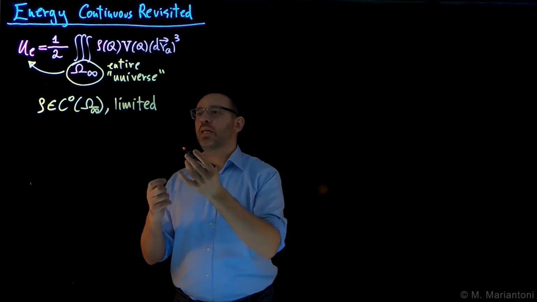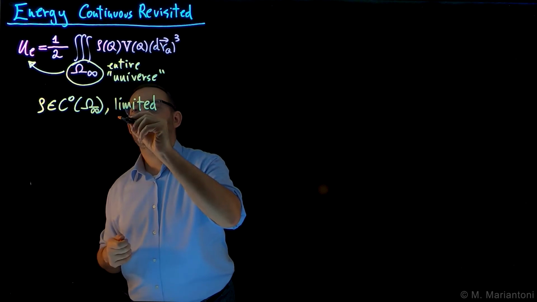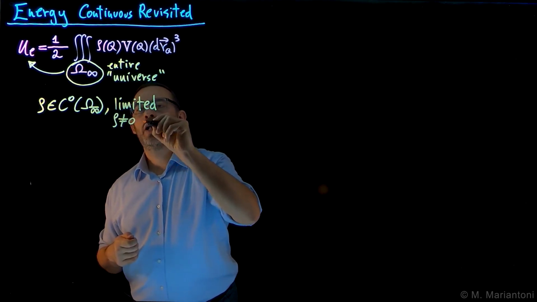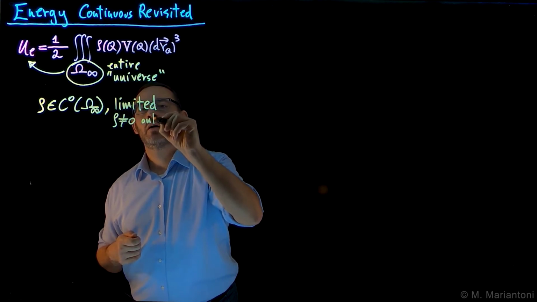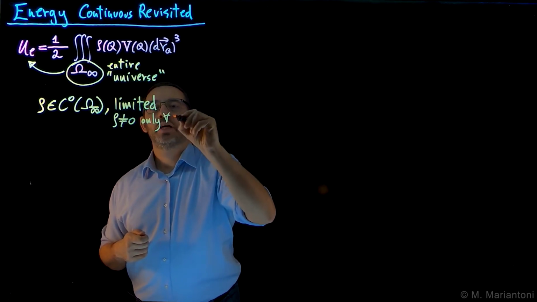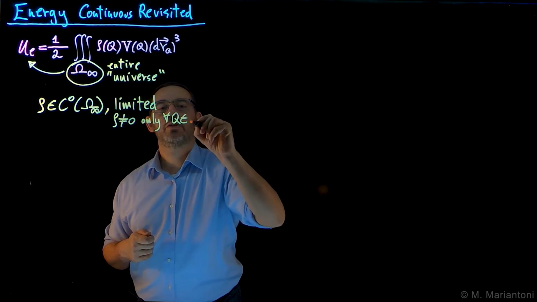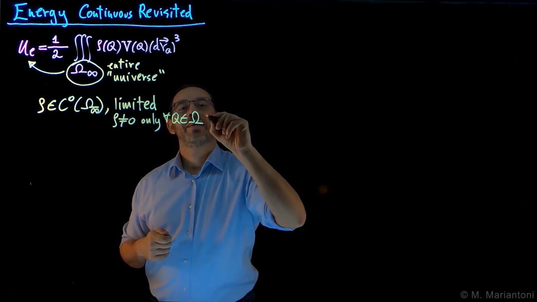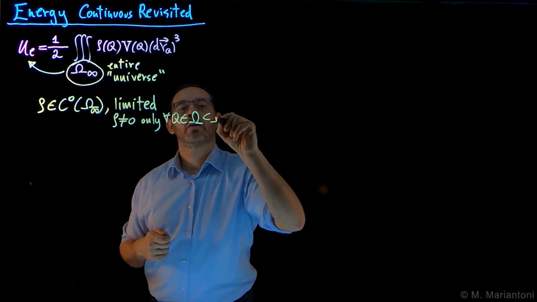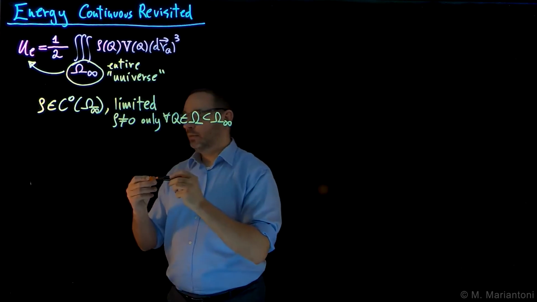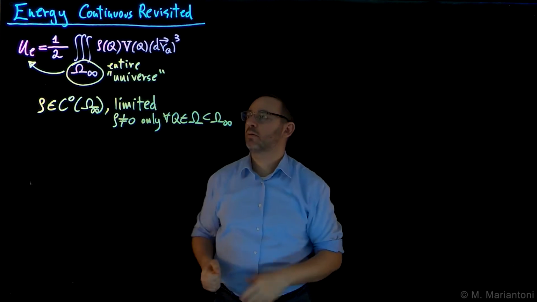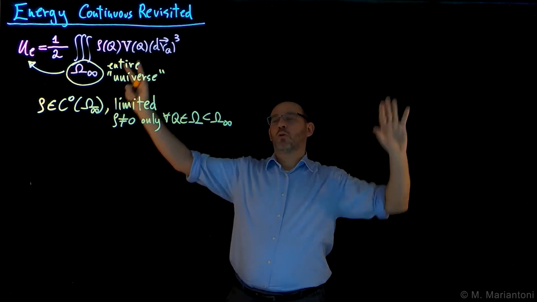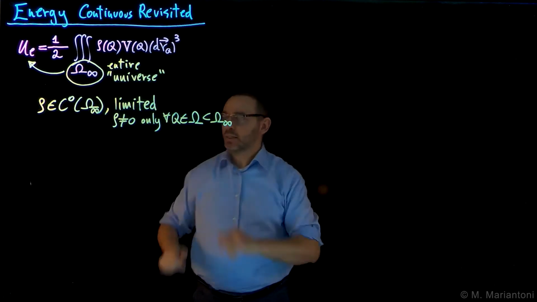That is, rho is different than 0 only for each point Q in a region capital Omega which is smaller than capital Omega infinite. This means limited. I have a little object and I'm integrating over the entire infinite, but there is vacuum almost everywhere except where the little object is located.